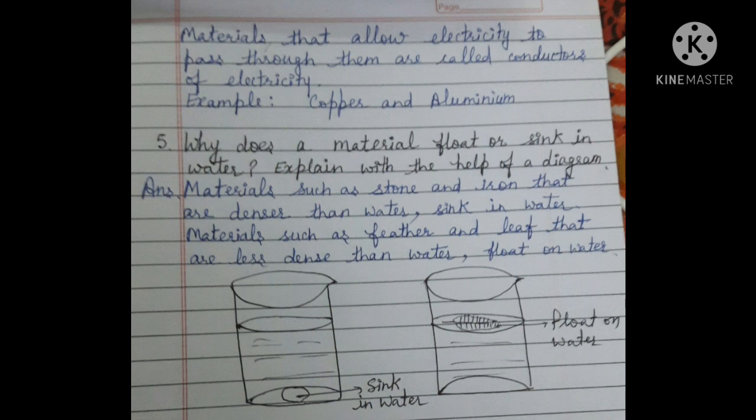Now children, you are seeing the figure. Stone sinks in water, and the leaf floats on water. Leaf, its density is less than water, so it floats. Stone, its density is more than water, so it sinks.